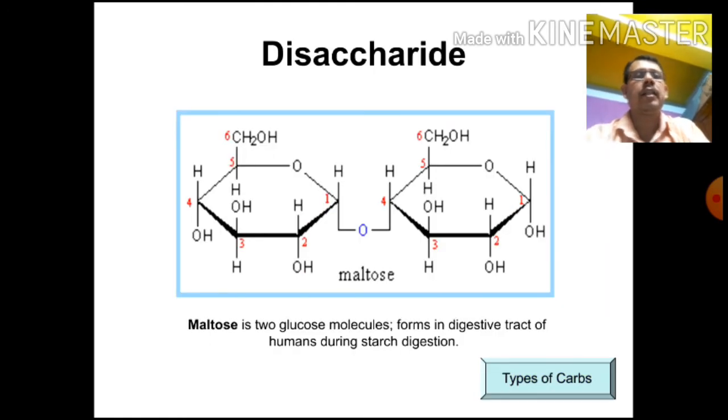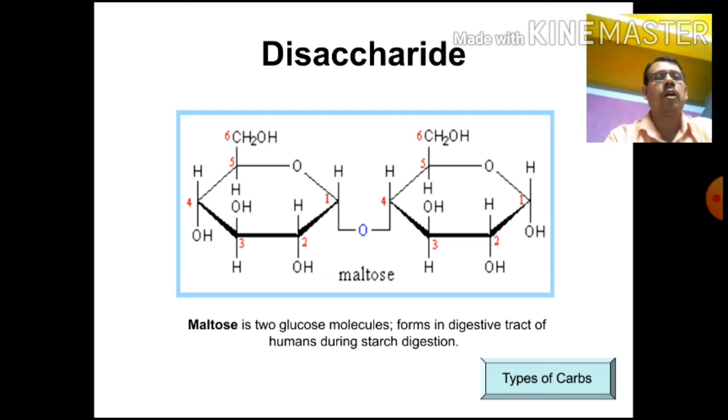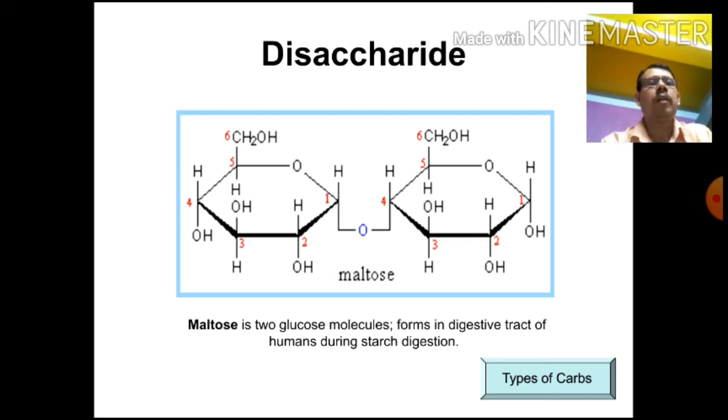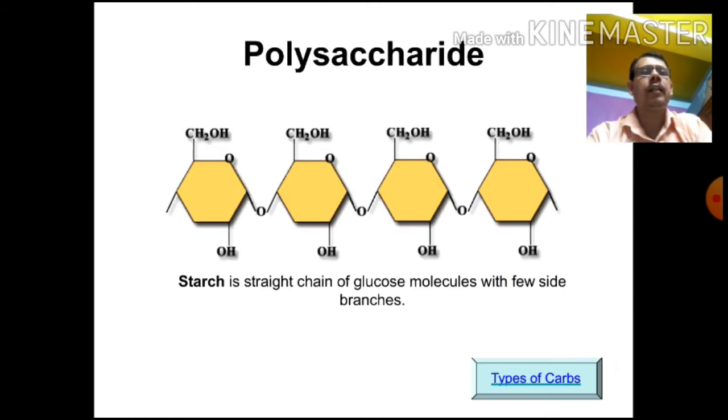That is discussed in a later class. A disaccharide is maltose with a 1,4 linkage: the first glucose attached at position 1 to the second glucose at position 4, called a 1,4 alpha linkage. Two glucose units attached with a 1,4 alpha linkage are called the disaccharide maltose.